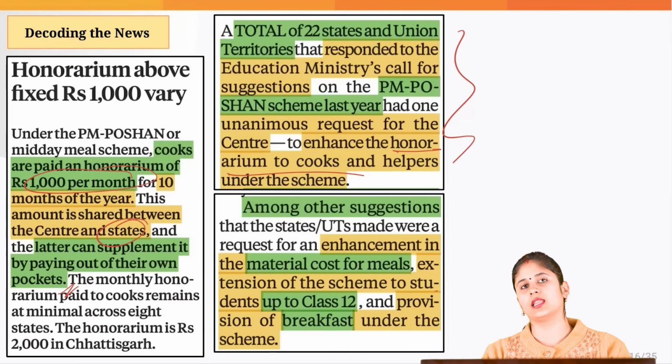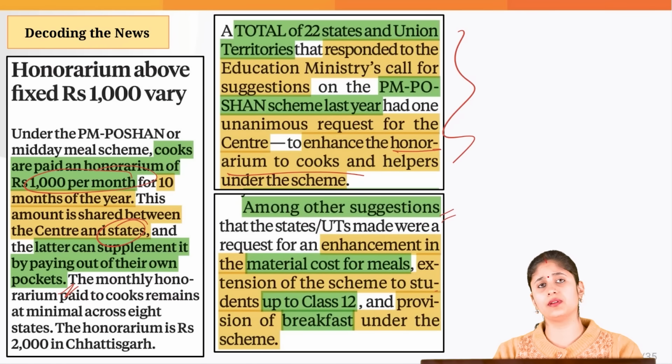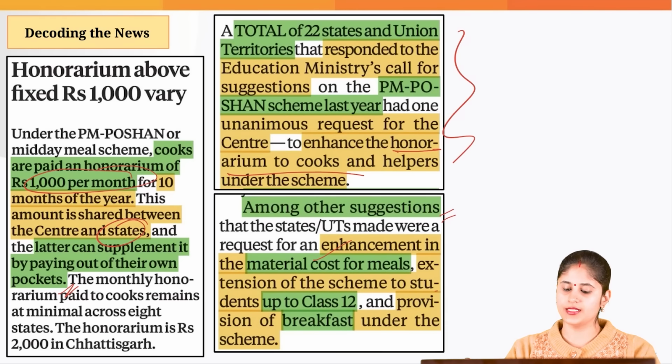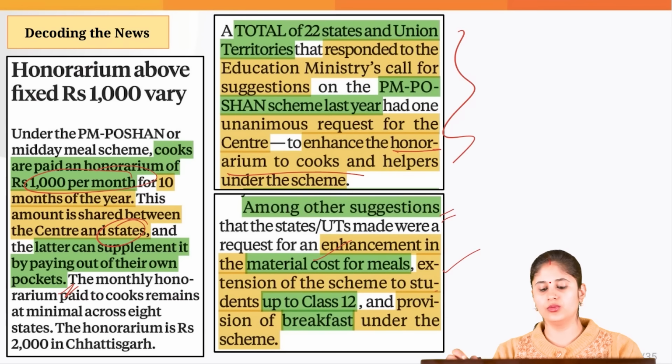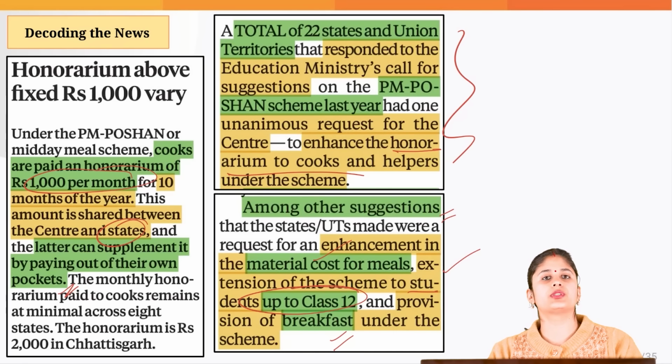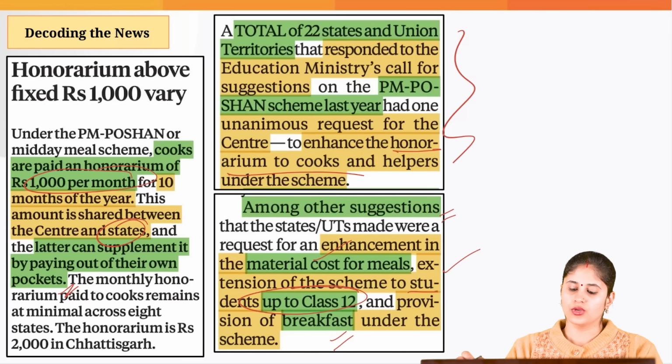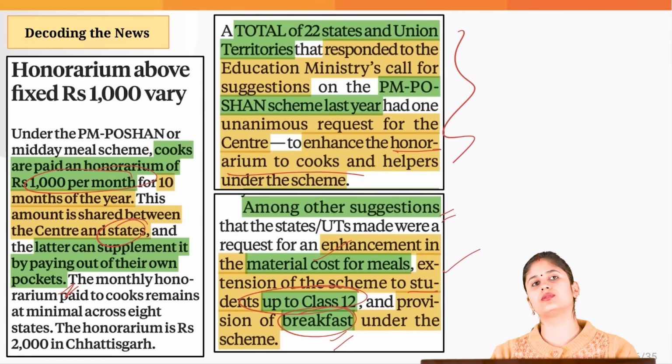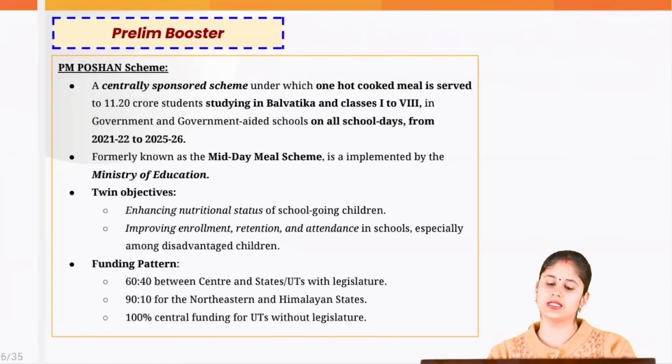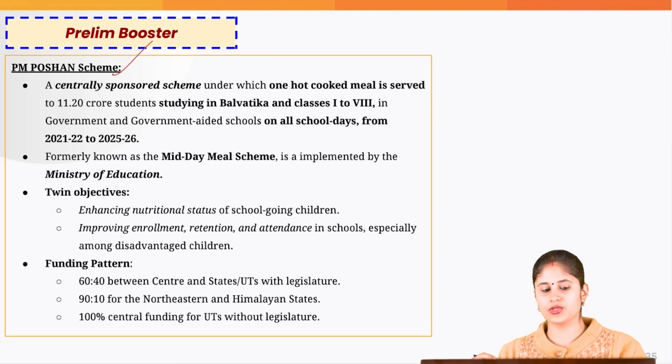So this suggestion we have already discussed, that we should hike the honorarium paid to the cooks and the helpers. Other suggestions given were to enhance the material cost of the meals, keeping in mind the increasing inflation. Then it should be extended to students up to class 12th; currently it is applicable to students till class 8th. And under the PM Poshan scheme, currently we are providing only one hot cooked meal. The states have also suggested that we should start providing breakfast too. That would help us in meeting the idea of nutritional security. So, when it comes to the PM Poshan scheme, let's look into the prelims facts related to this scheme.